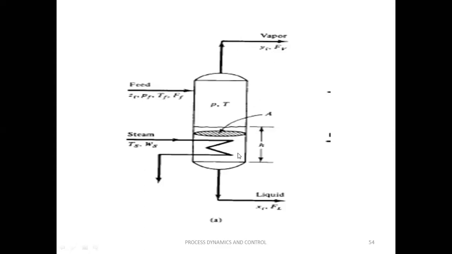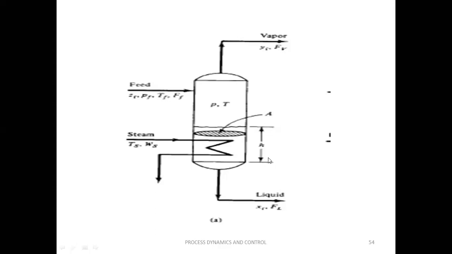And among all the variables, first one is we have to identify the control variables. What are the objectives for this flash drum? We have to decide. Next, identify the manipulated inputs. And next, we have to generate all possible feasible loop configurations. So for example, I have identified the control variables are FF, that is the feed flow rate I have to control, pressure in the drum to be controlled, temperature of the drum to be controlled, and level H. These 4 are my control variables.